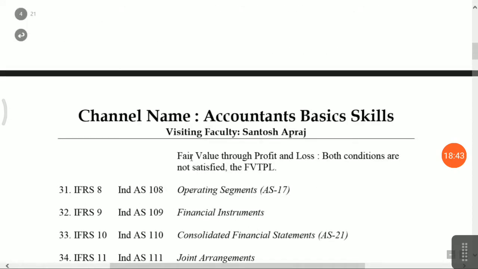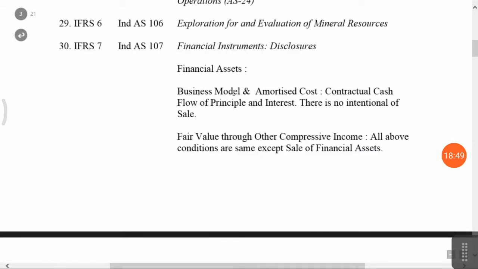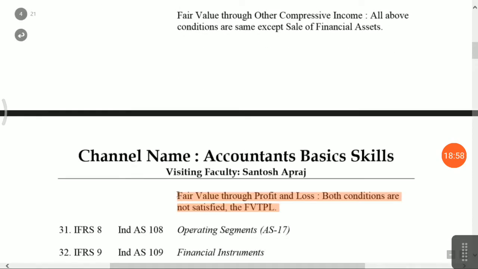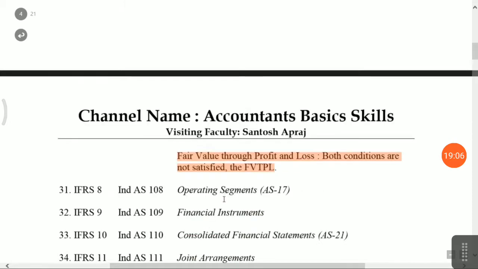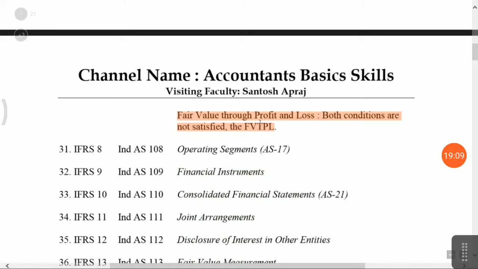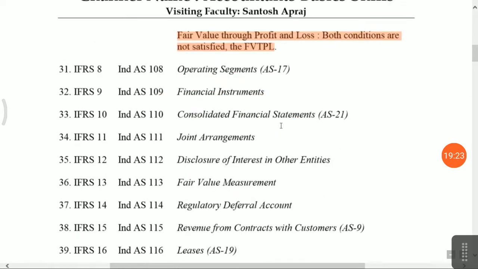Okay, fair value through profit and loss, where both conditions are not satisfied. Means if there are no contractual terms for principal and interest payment, and there is no intention of sale, then this category applies. You can say, if both the conditions are not satisfied for amortization cost and other comprehensive income, then the third category is applicable. That is fair value through profit and loss account. Means financial assets having no agreement, no contractual terms for interest repayment, and no intention of sale.